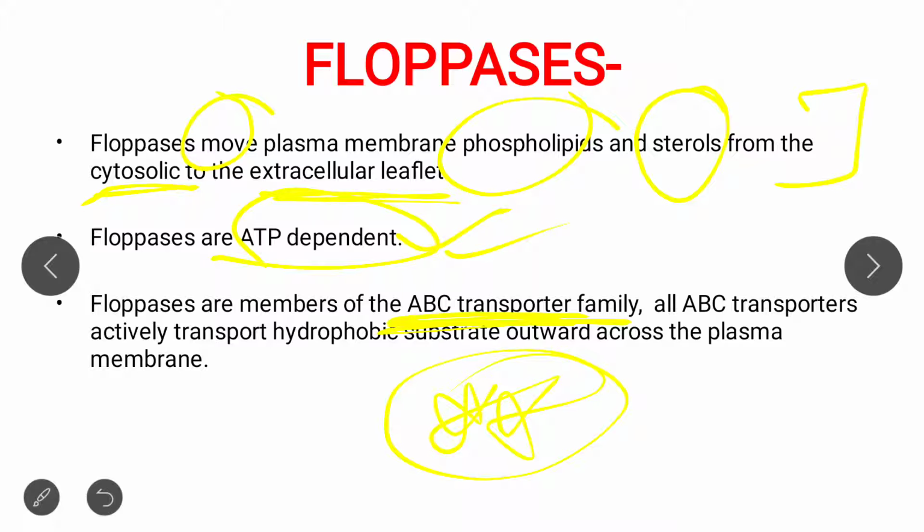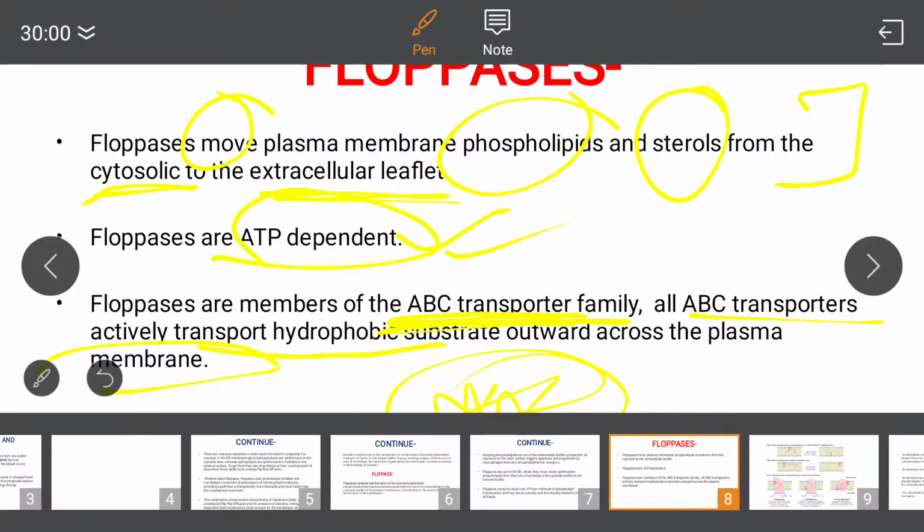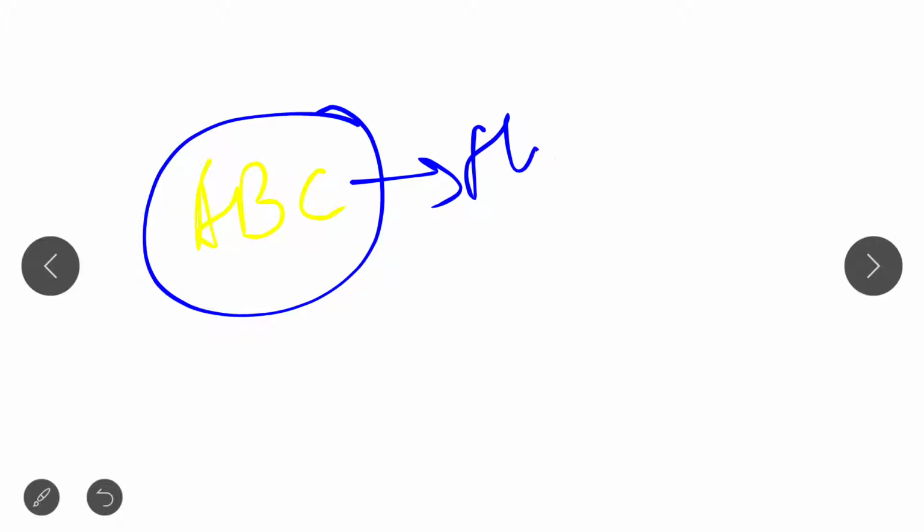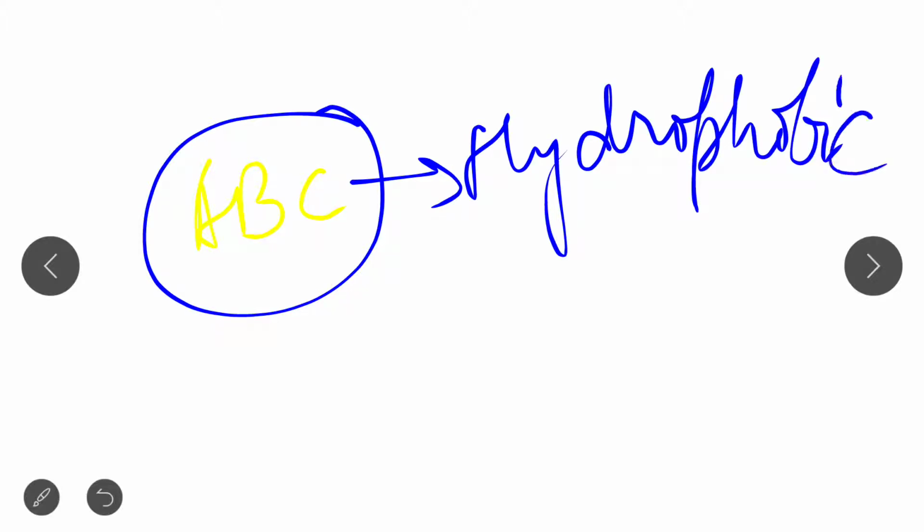And what does this ABC transporter family basically do? All ABC transporter family members actively transport hydrophobic substrates outward across the plasma membrane. ABC transporter family basically transports hydrophobic substrates out of the plasma membrane.